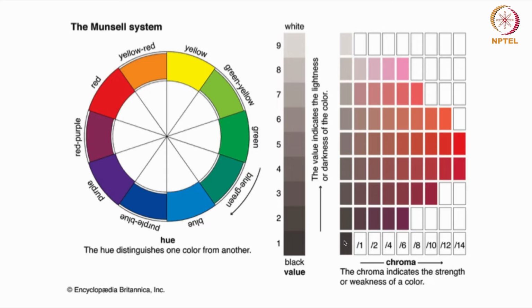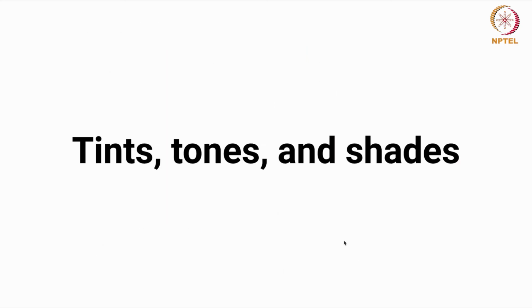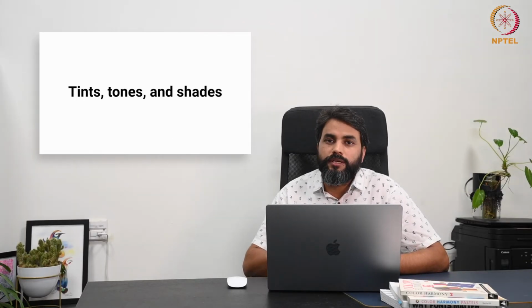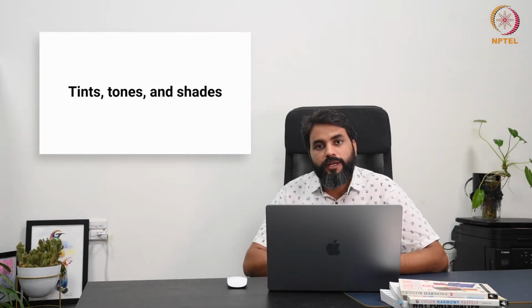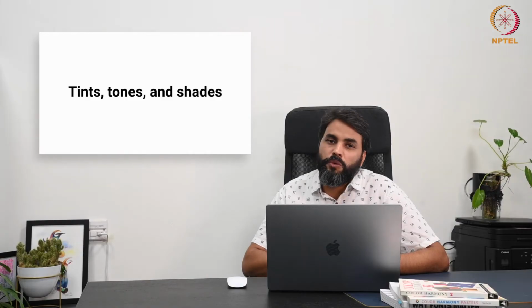Right? We'll move ahead, and there are three more terms: tint, tones, and shades. So tints, tones, and shades are ways to adjust a color's appearance by mixing it with white, gray, or black, and each affects the color's value and chroma, changing its look and feel.